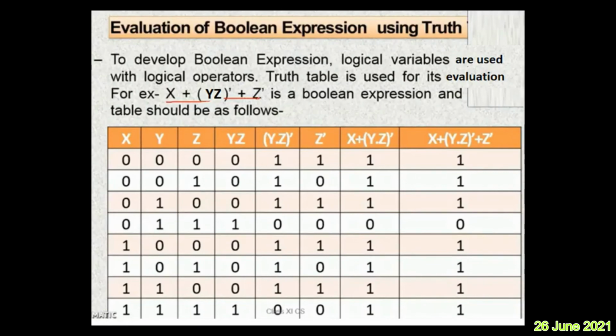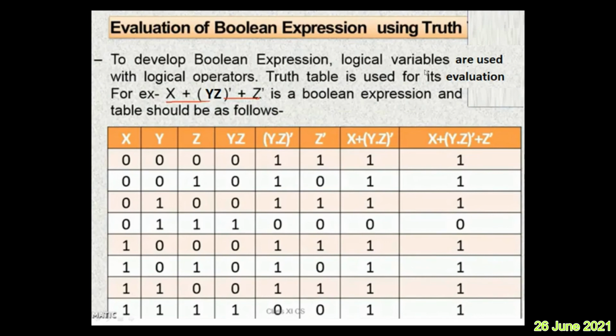Now evaluation of Boolean expressions using truth tables. Now suppose the expression is given. What do you mean by an expression? Expression may be a combination of operands and operators, right? Here operands are nothing but your x, y, z, either in the original form or in the complemented form, right? And operators like OR, AND, NOT are there.